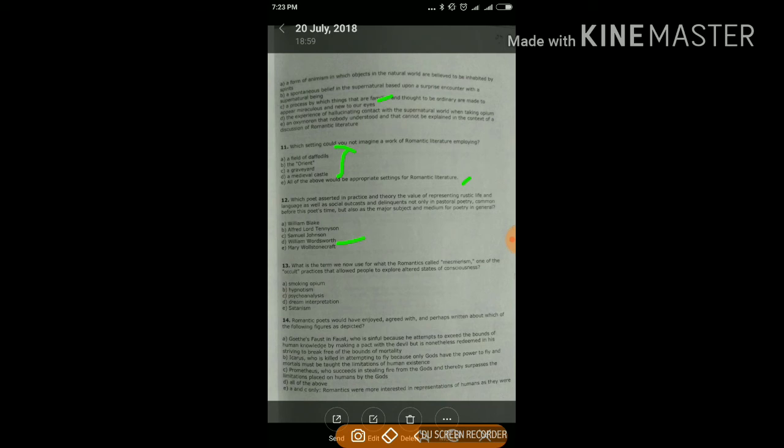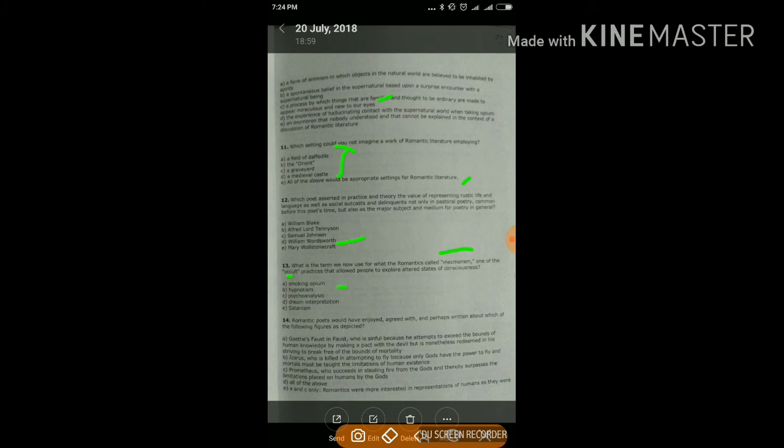What is the term we now use for what the Romantics called mesmerism? This term, mesmerism, was one of the occult practices that allowed people to explore altered states of consciousness. Smoking opium, hypnotism, psychoanalysis, dream interpretation, or satanism? Your answer is hypnotism, B.